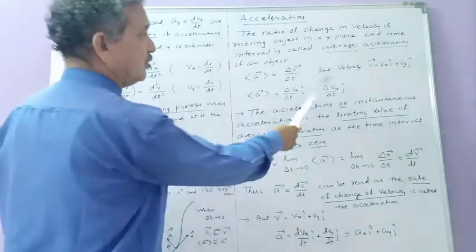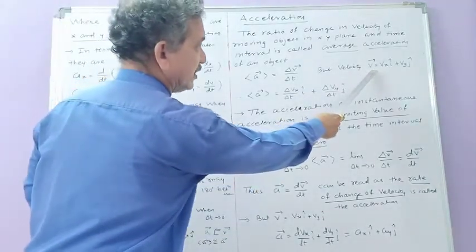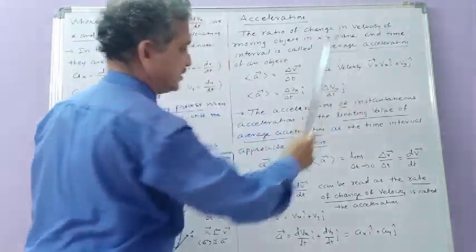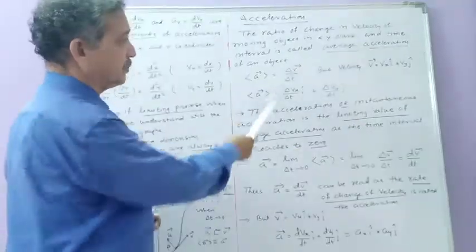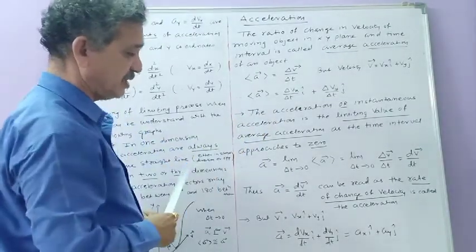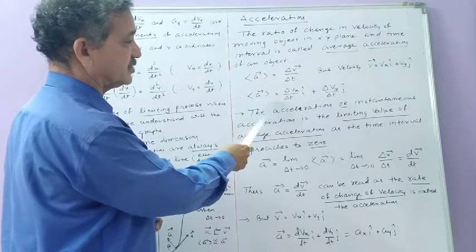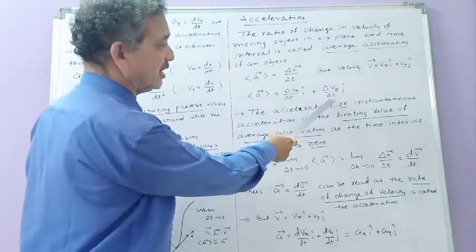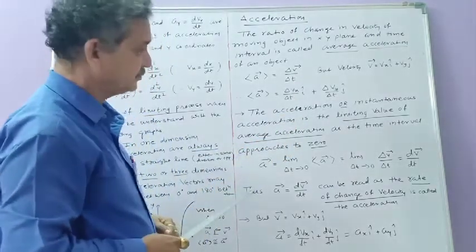But we know the instantaneous velocity v is given by vx i plus vy j. So if you replace this vector v by vx i plus vy j, the average acceleration becomes delta vx upon delta t into i plus delta vy upon delta t into j.